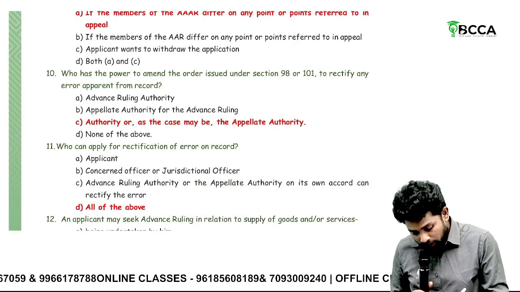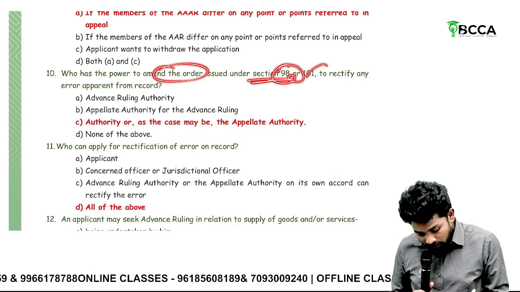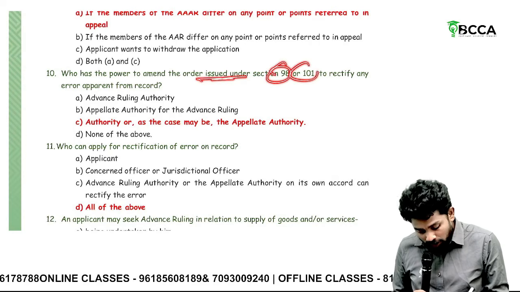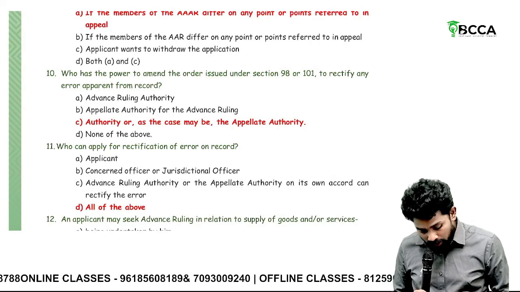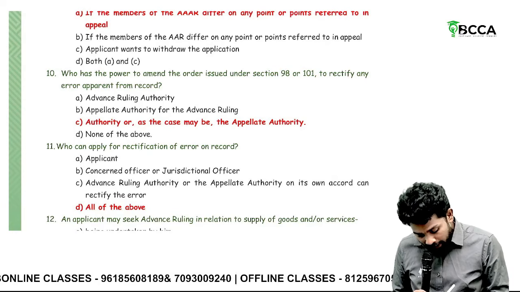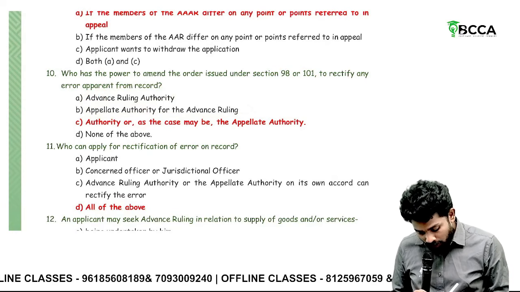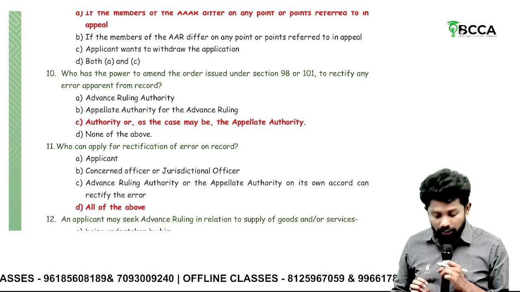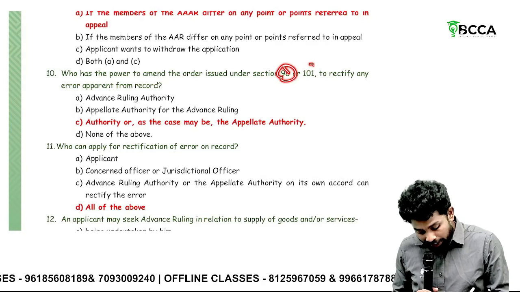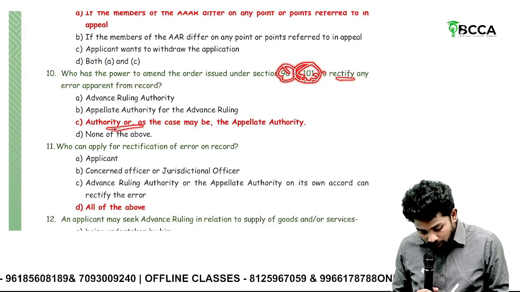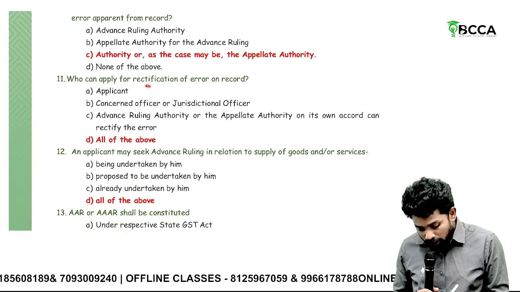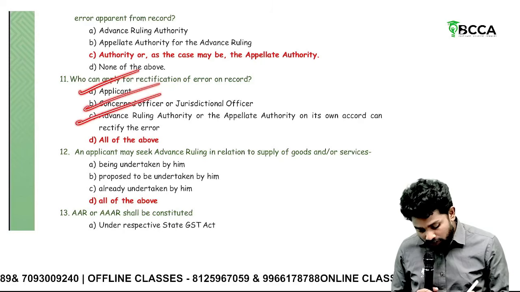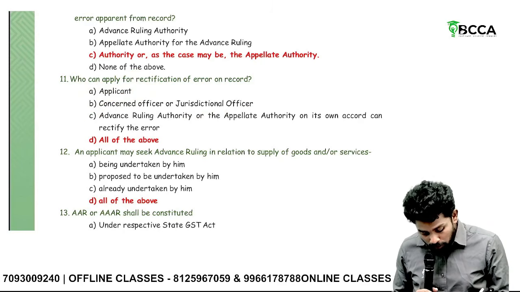Then who has the power to amend the order issued under this advance ruling? Sorry, under section 98 or 101. Such an order issued under 98 or 101 can be rectified if the error is apparent on record. By the advanced ruling authority, the appellate authority for advanced ruling, or the authority as the case may be. Sir, here this is not related to advanced ruling. The order issued under 98 or 101 can be rectified by whom? An authority as the case may be, nothing but the appellate authority. Who can apply for rectification of an error apparent on record? The applicant can apply, and the concerned officer or advanced ruling authority can rectify on their own motion.